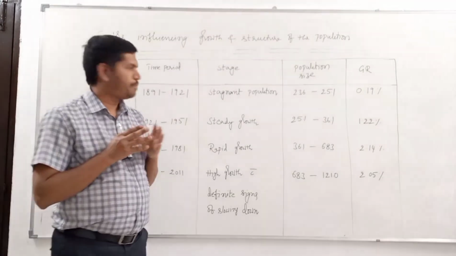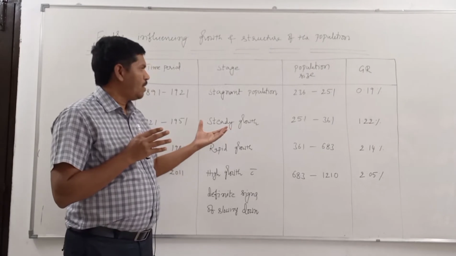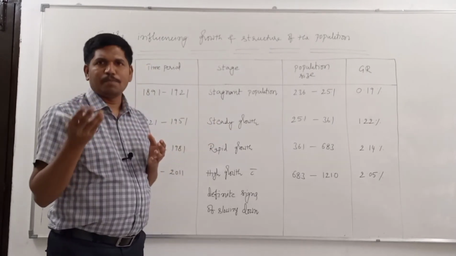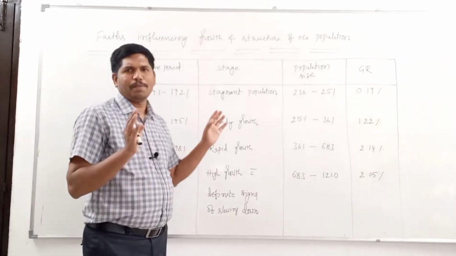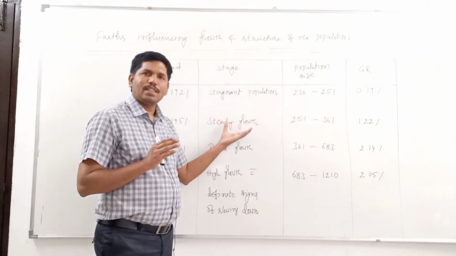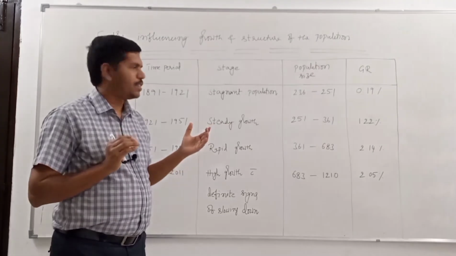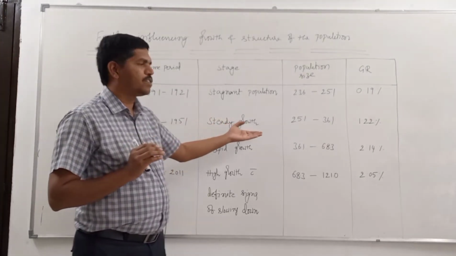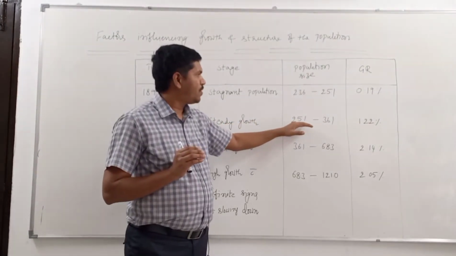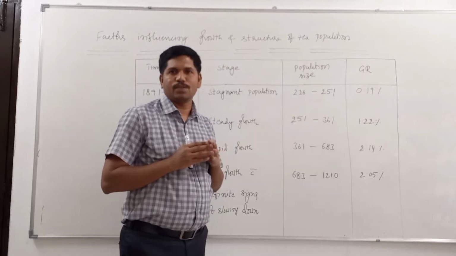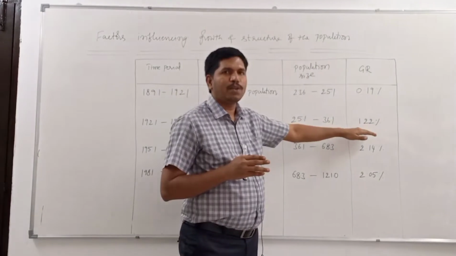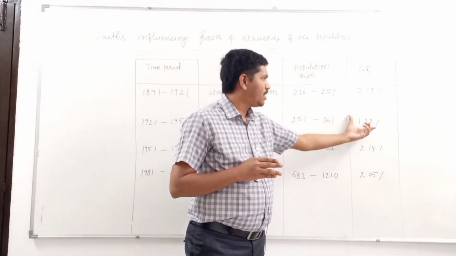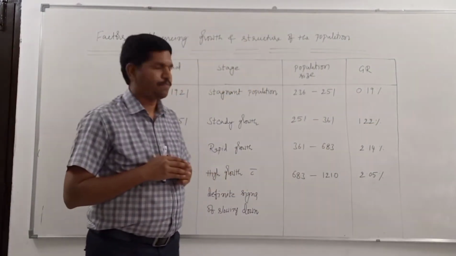And at the same time, to take care of the Britishers who were staying in India, whatever may be the reason, the death rate was controlled to some extent. That's why the population started increasing. From 25 crores to 36 crores, the population size was increased. If we consider the compound annual growth rate, it was 1.22%.